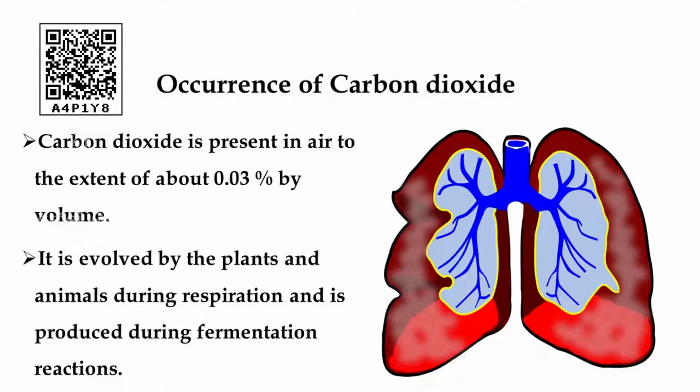Plants and animal bodies grow with their metabolism, which needs a little quantity of heat energy, and that sustainability depends on the presence of carbon dioxide only, not other gases. Is it clear? So, the presence of carbon dioxide in our atmosphere is a must.